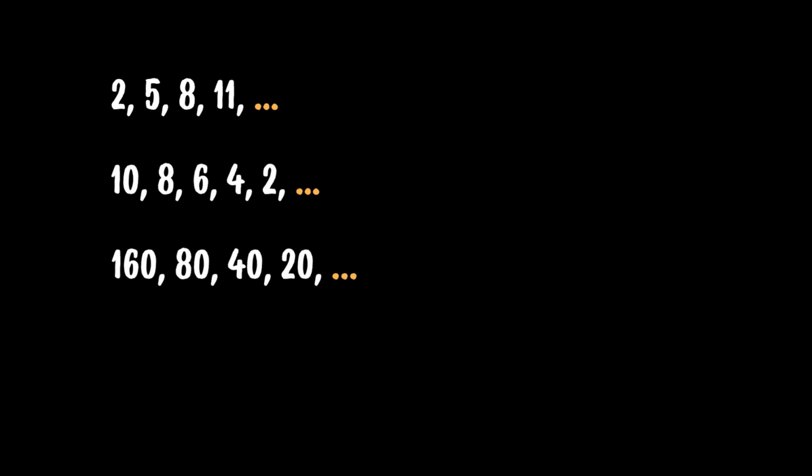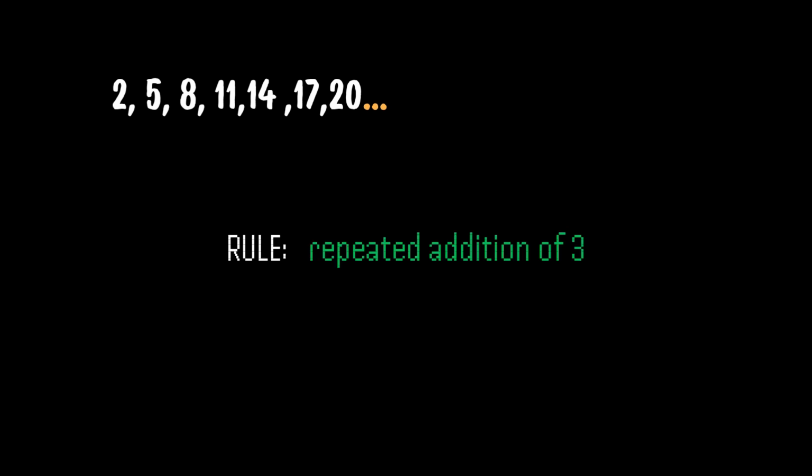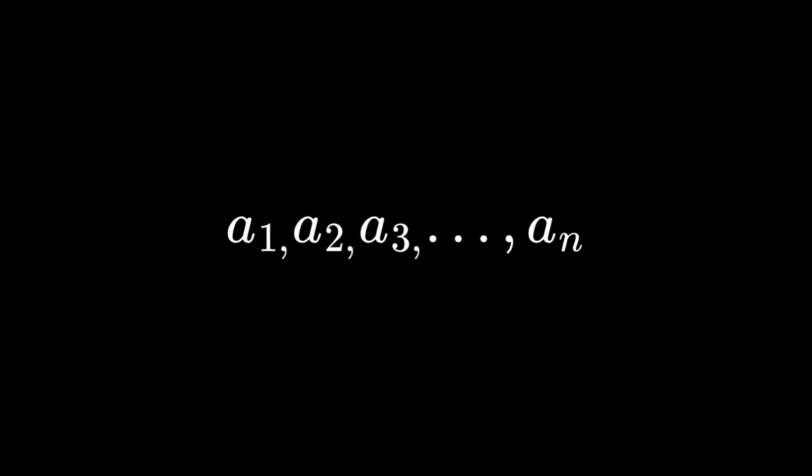Take a look at these numbers. Notice each set follows a repeating pattern. The 3 dots tells us it continues in the same way. Check this for example. It consists of repeated addition of 3. Knowing this, we can find more terms. 11 plus 3 we get 14. 14 plus 3 equals 17. Plus 3 we get 20. This goes on. This set follows a rule which can be used to generate more members, making this set a sequence. So, what is a sequence?